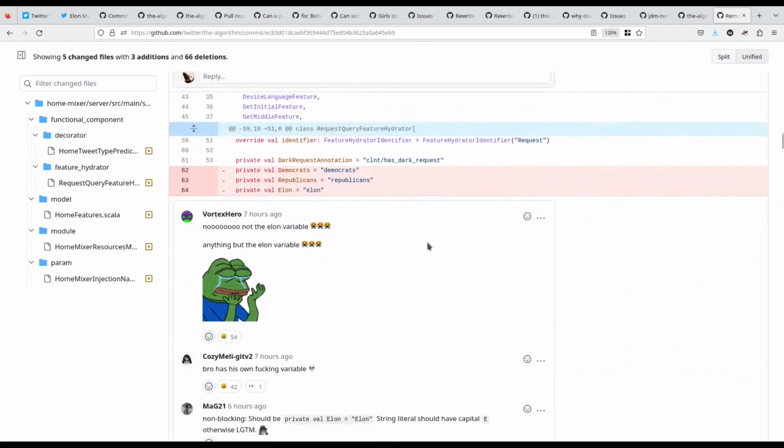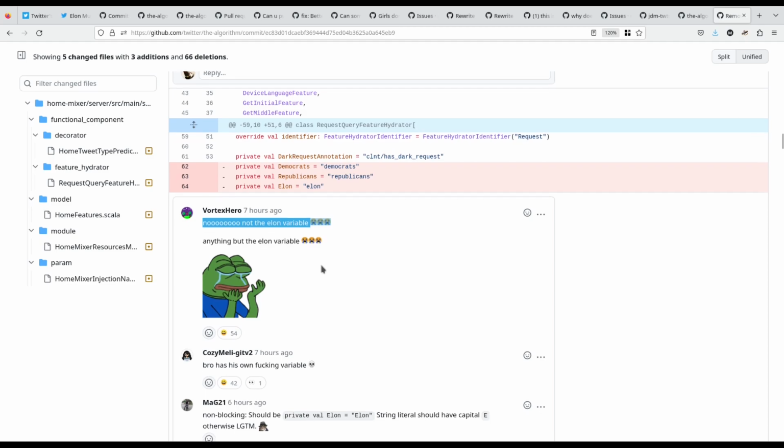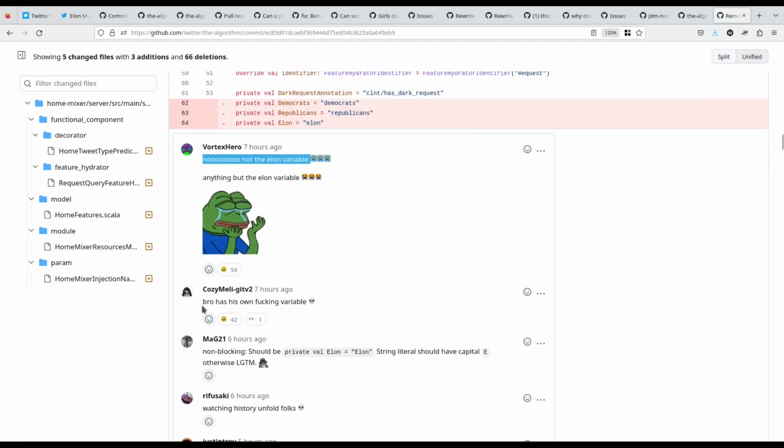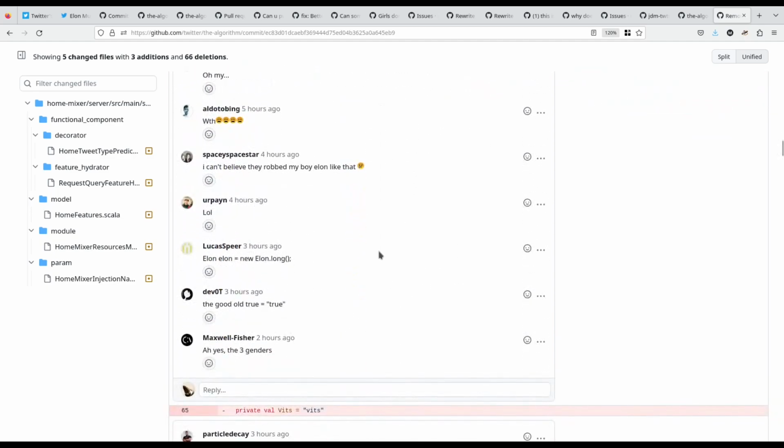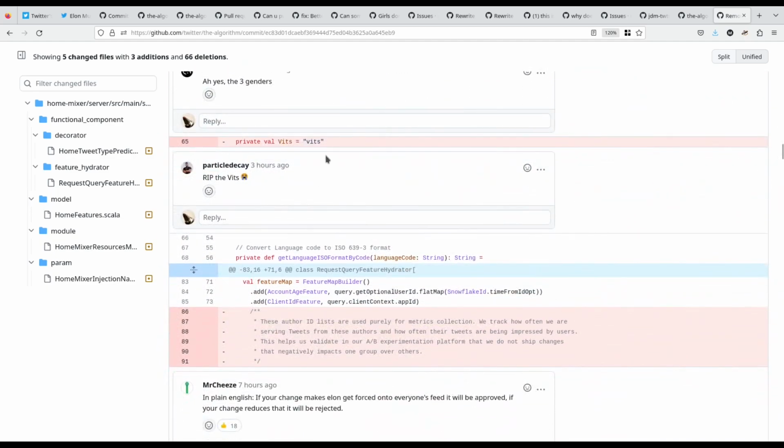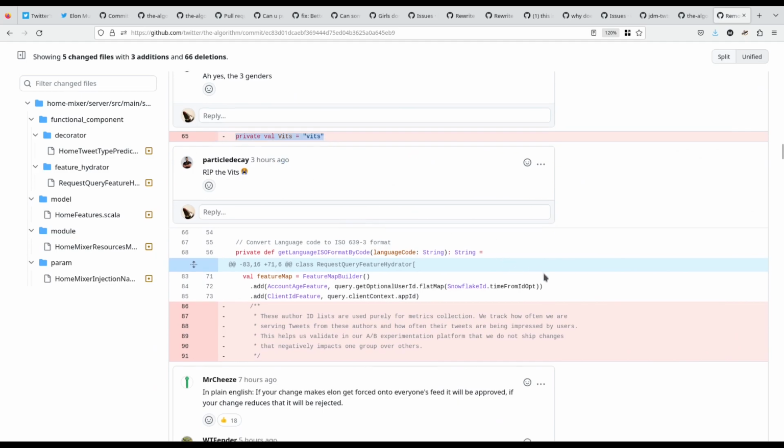Down here we have something pretty funny as well, is they just had these values that are just constant strings for whatever internal reason. And yeah, they removed the Elon value. No, not the Elon variable. Anything but the Elon variable. Bro had his own variable. Yeah, it looks like they're removing that, and of course the Vits as well.